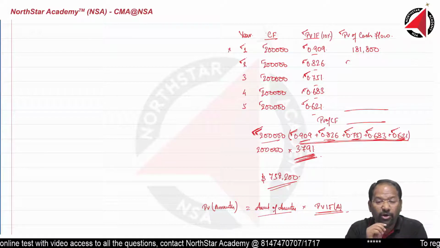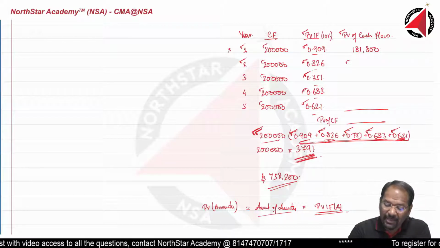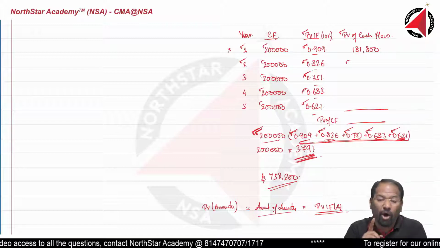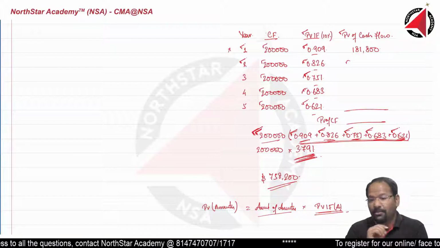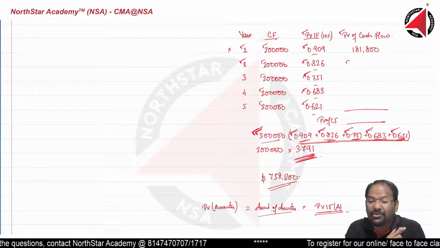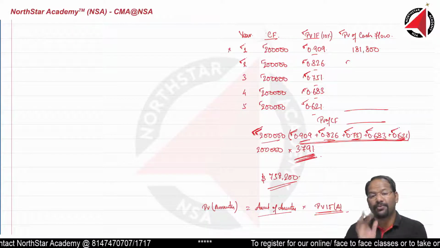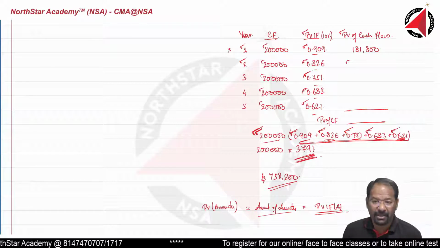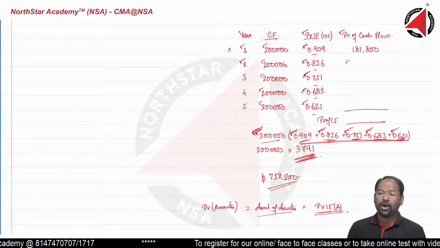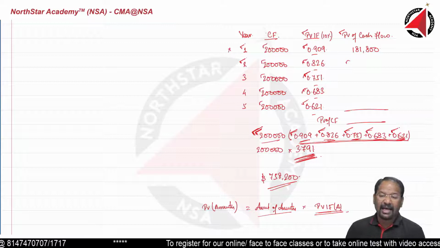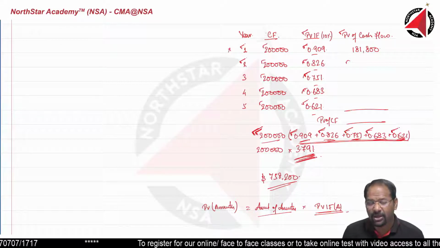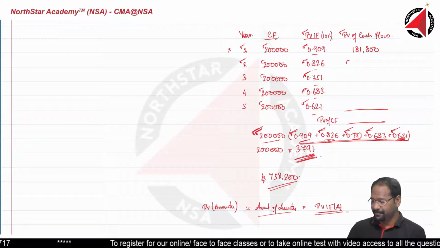When are we going to use this long cut method? When the amount of cash flow is not uniform or there is no annuity. Then only we are going to use this formula or use this table. When the amount of cash flow is not constant. Can I have a yes or no if you have understood? If you want to repeat, I will repeat.